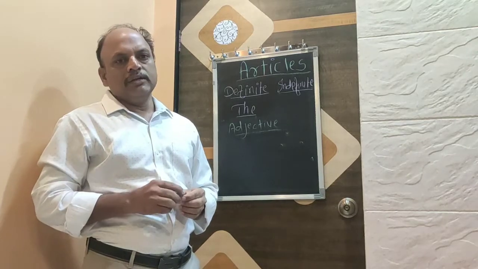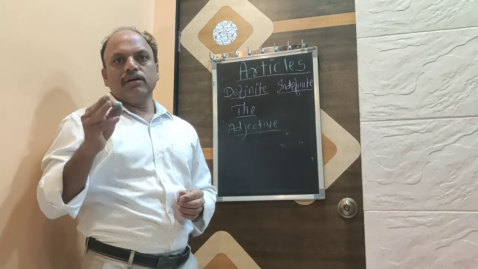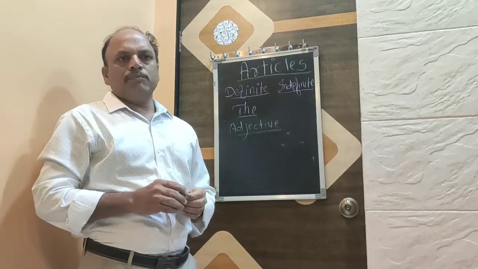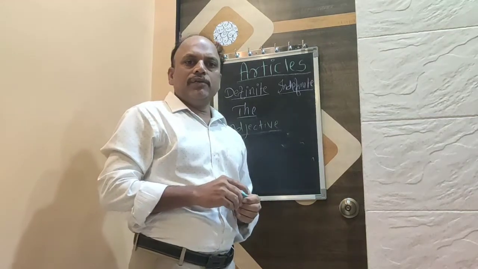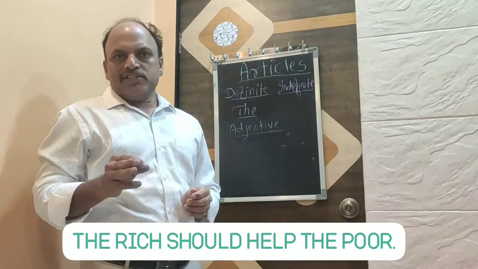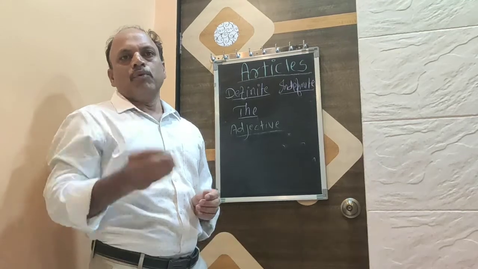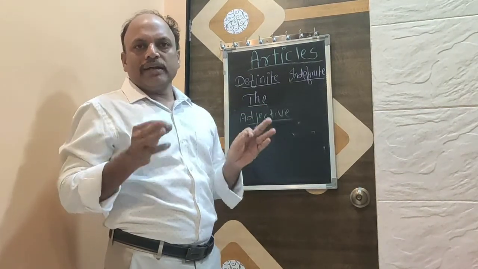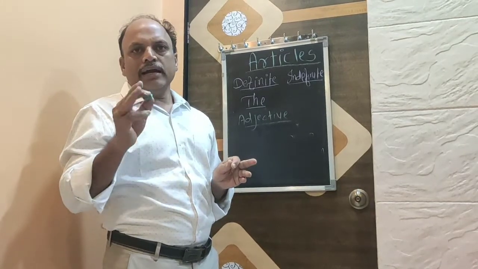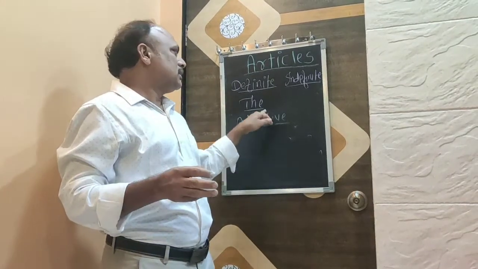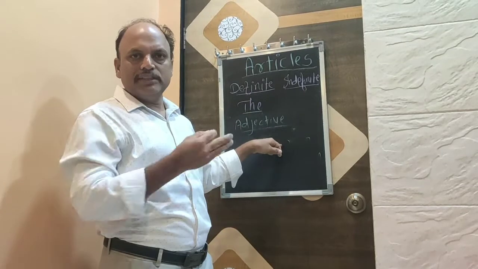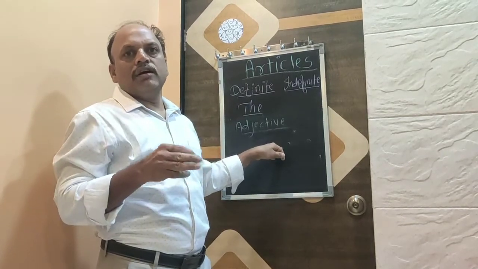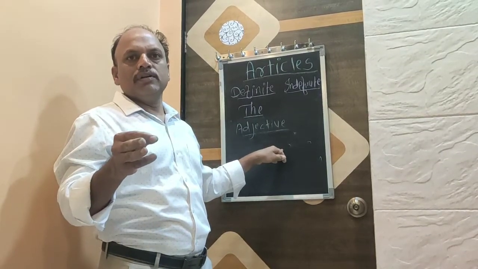For example, the rich, the poor. One example I will tell you. The rich should help the poor. Both are a class or category, that is poor and rich. We will use the at both places of these adjectives. The rich should help the poor.